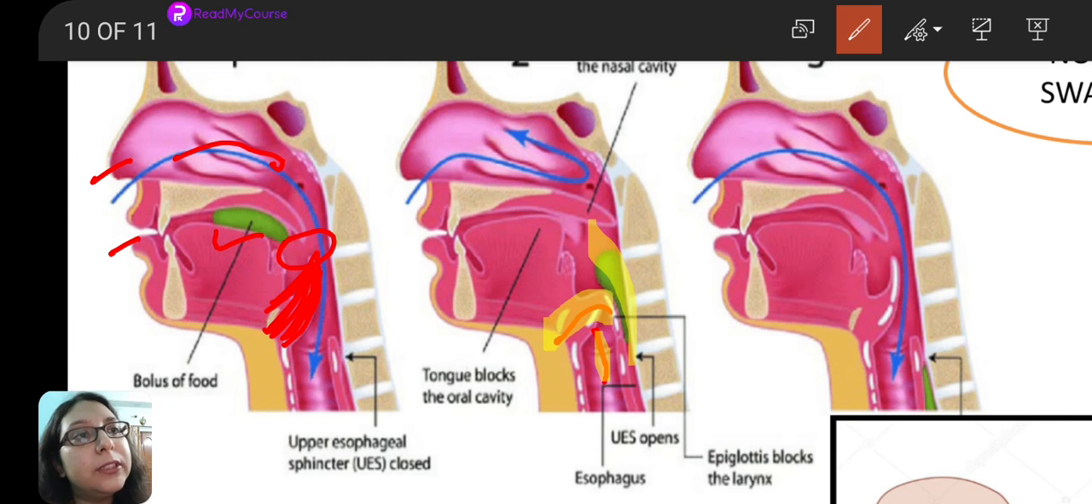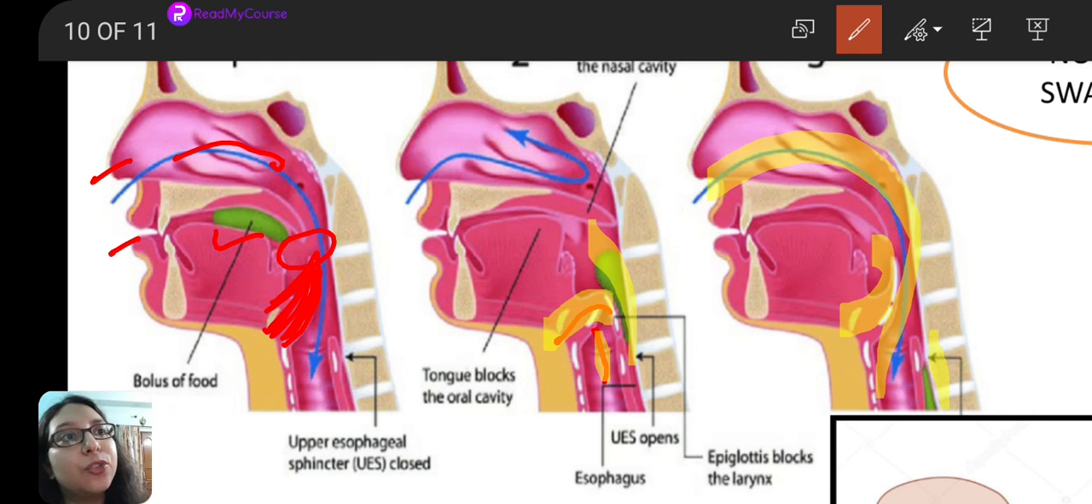And again, after we have swallowed the food, see the third picture. After the food has entered into the esophagus, what is happening? Again this epiglottis is opening. See, the epiglottis has opened, the airway has opened, air is again coming in and passing into the windpipe. So this is the whole process. When we are swallowing food, the food bolus does not get inside the windpipe or the trachea. Windpipe is the trachea, food pipe is the esophagus.